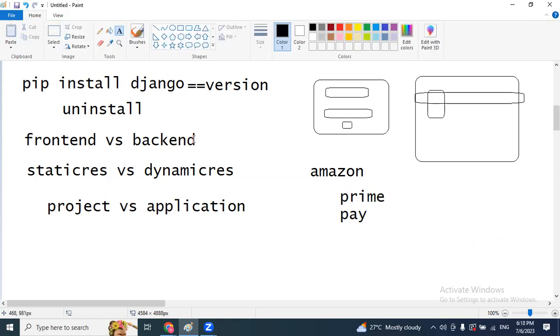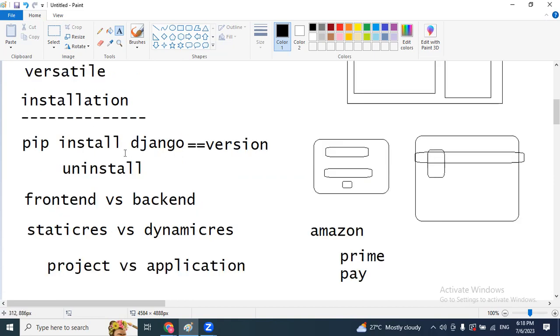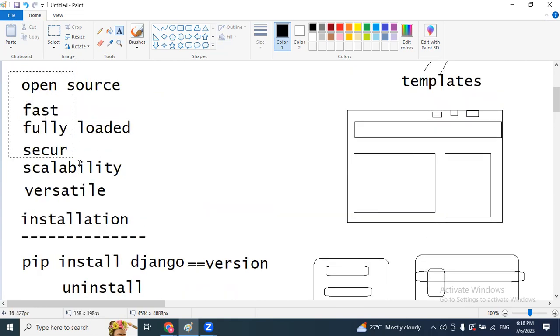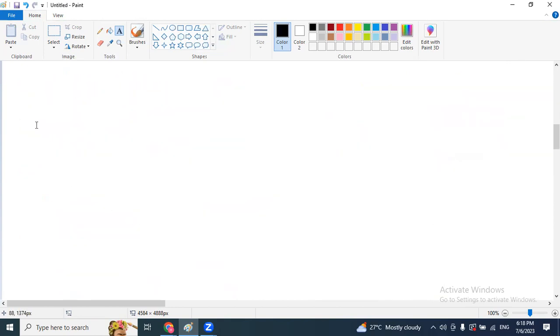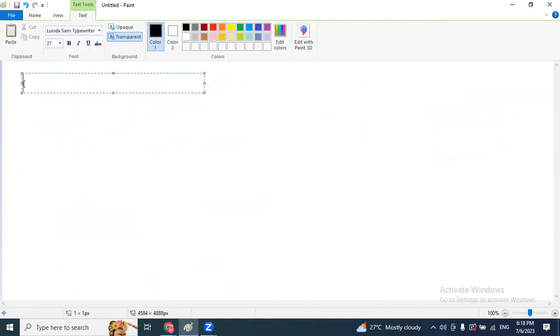So these are the few basic things before going to start with Django: project and application, static response and dynamic response, front end and back end, Django installation, what is a framework and what are the features of Django. And next one is about the virtual environment. So very important. Daily we are going to activate this environment in our Django concept.